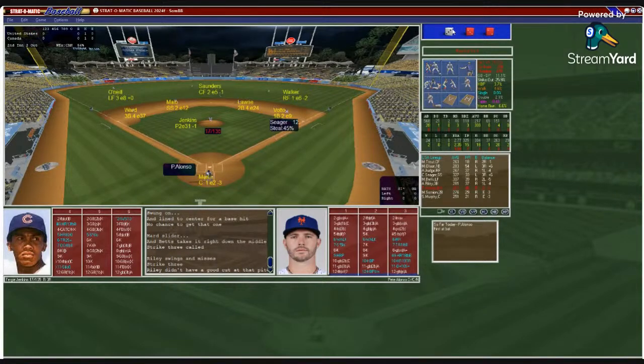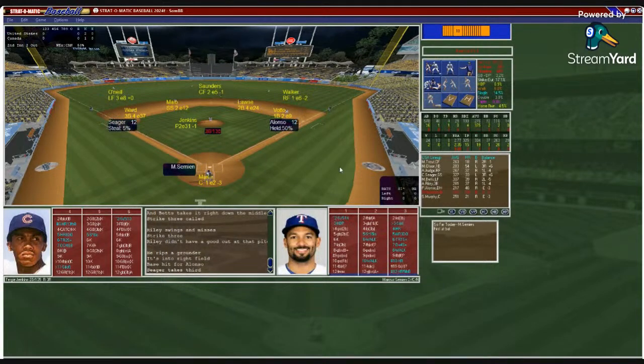Martin puts down the sign. Jenkins from the stretch and the pitch. And that ball will be hit in the gap for a base hit. Seager will go to third. Alonso stops at first. And the U.S. have first and third and 2 outs for Marcus Semien. Hitting .375. No home runs, 4 RBIs.